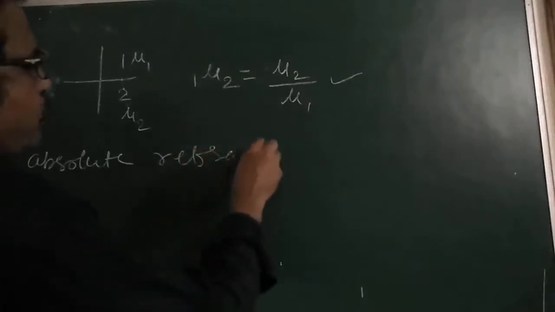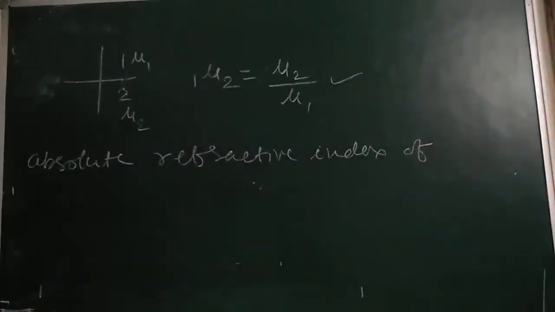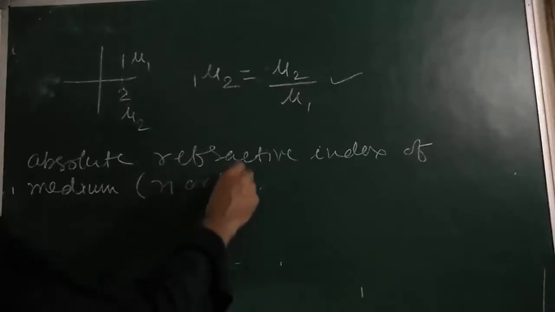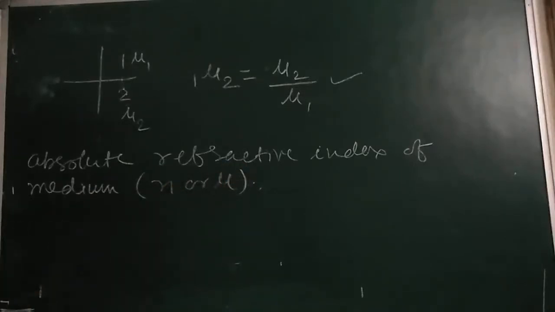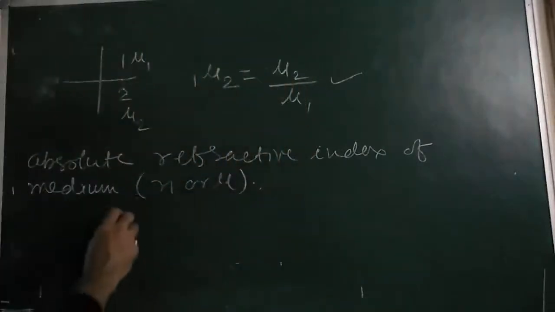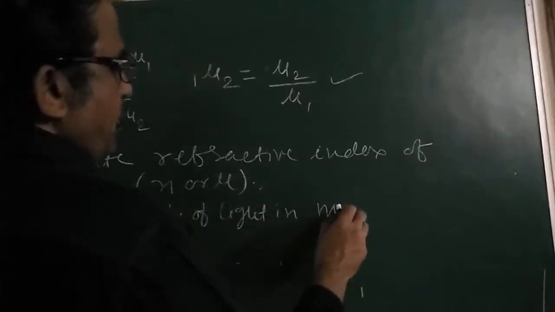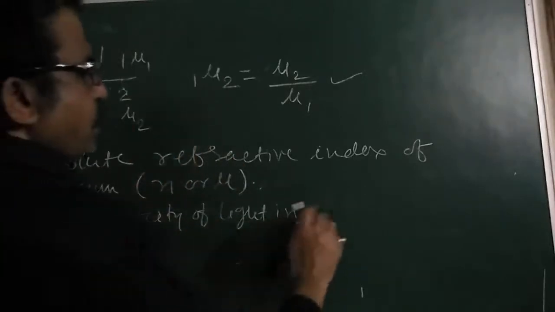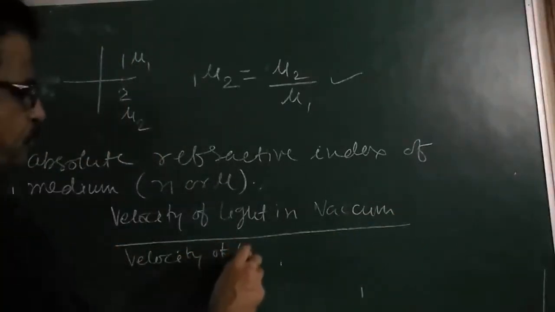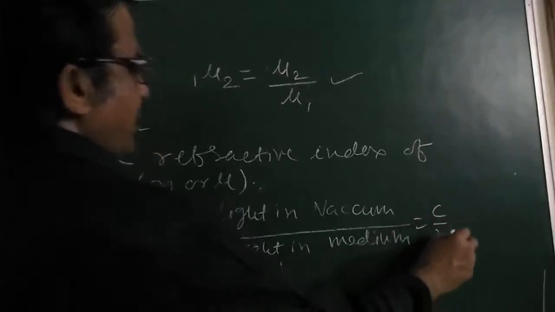The absolute refractive index of a medium, I may call it either n or mu, is equal to the velocity of light in vacuum divided by the velocity of light in the medium, that is c by v.